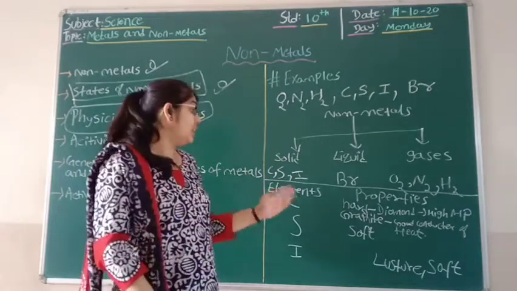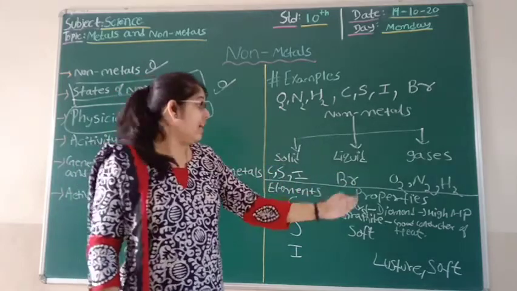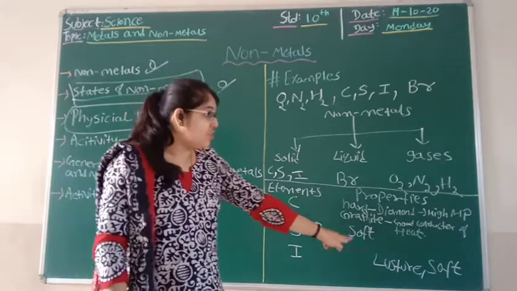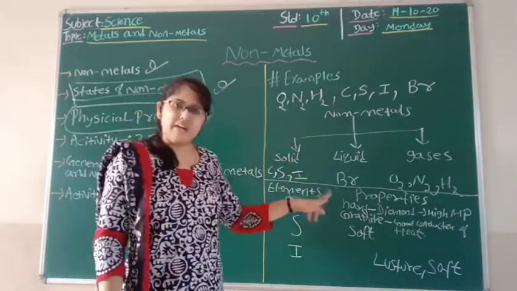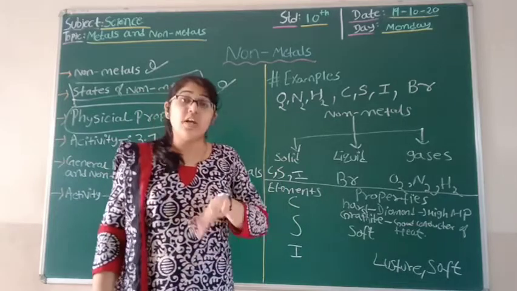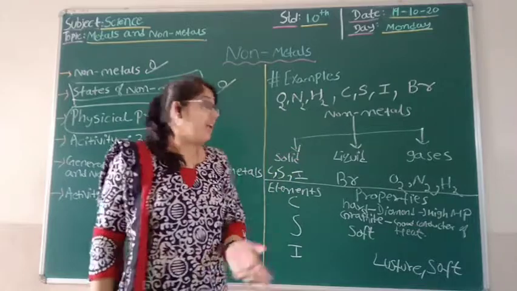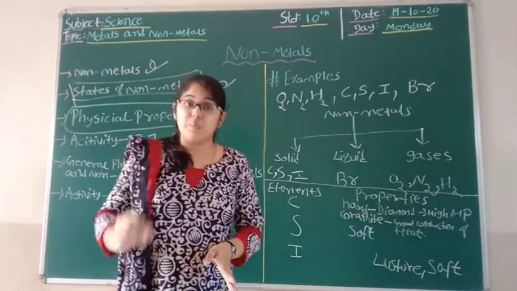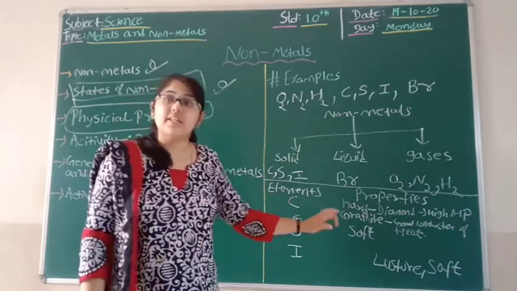But if we talk about the allotrope of carbon, that is another form of carbon, that is diamond. In that case, diamond is hard and has a high melting point. So we can see the allotrope of carbon, the diamond, has that property. Now if we talk about good conductor of heat, then none of these non-metal elements has that property except one, that is the allotrope of carbon, graphite.